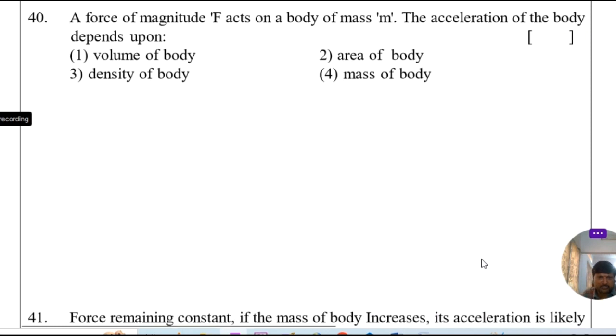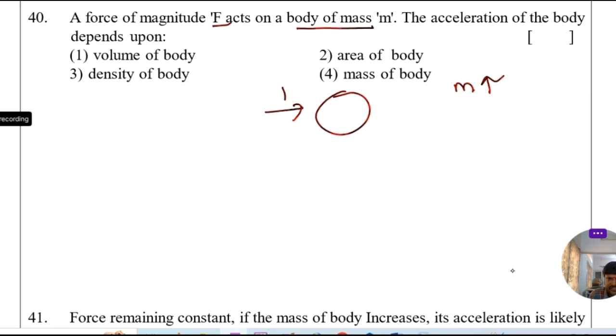Let's go to 48th question. A force of magnitude F acts on a body of mass M. The acceleration of the body depends upon. So already we know very well, if the same force acts, greater the mass, the acceleration is less. So acceleration is related to mass according to Newton's second law of motion. So the acceleration depends on mass of the body. So that is option 4 is the right answer.